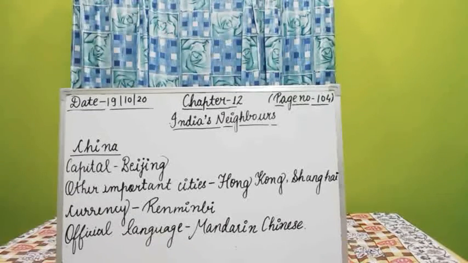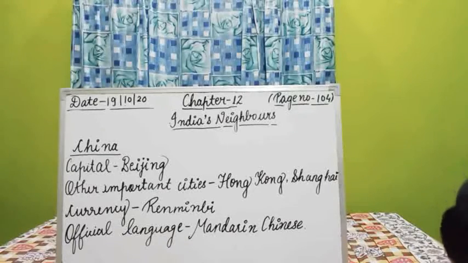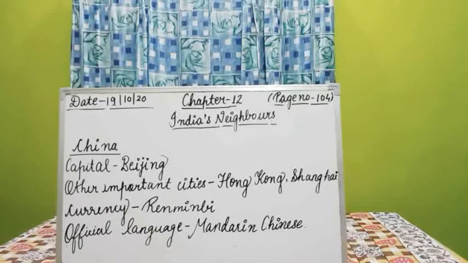Now we will know the physical features of China. China has a 3-step ladder topography. Topography means the physical feature of a land is known as topography. The highest step is formed by the Qinghai Tibet Plateau.